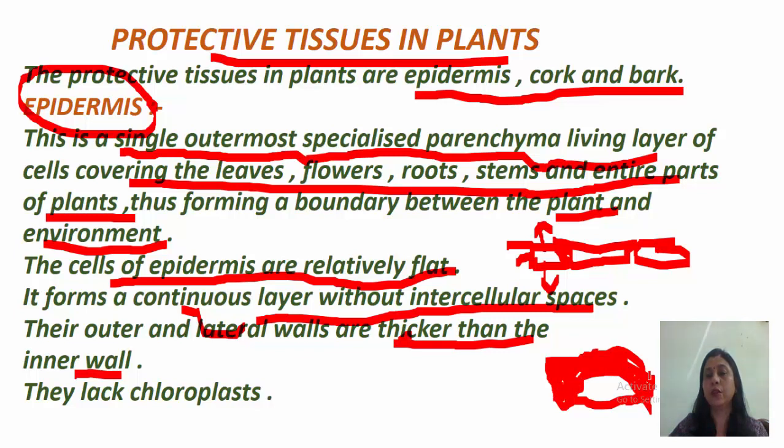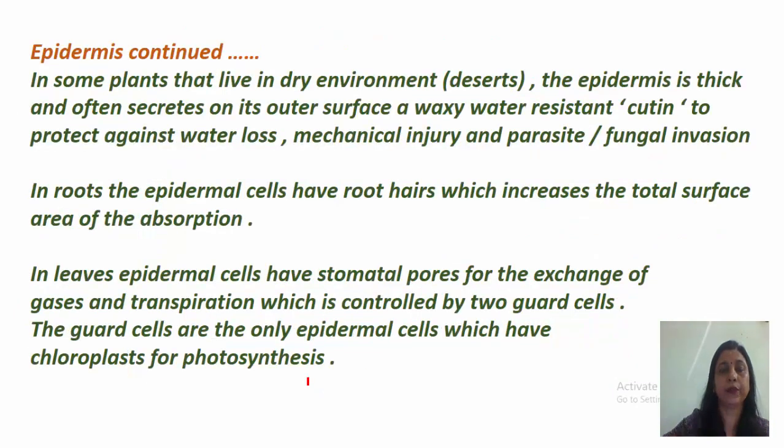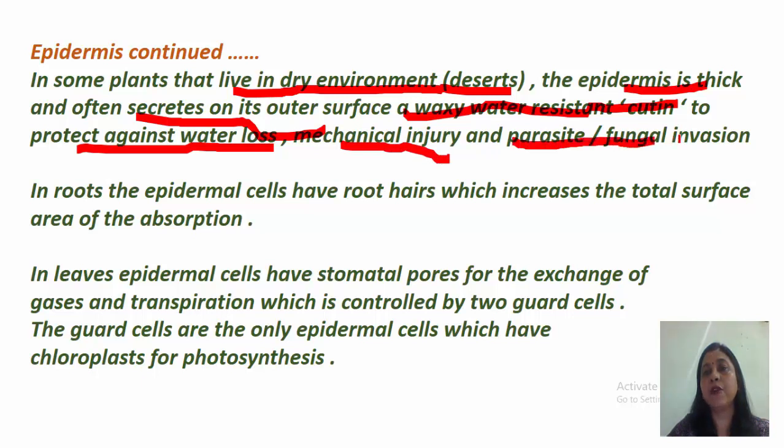So these three, outer and the lateral, they are thick, whereas the inner is thinner. They lack chloroplast. That means they do not perform the function of photosynthesis. Now, in some plants that live in dry environment, these are the different modifications of the epidermis. So, some plants which live in the dry environment, that is in deserts, the epidermis is thick and it often secretes on its outer surface a waxy water-resistant cutin which protect against water loss, mechanical injury and parasite fungal invasion.